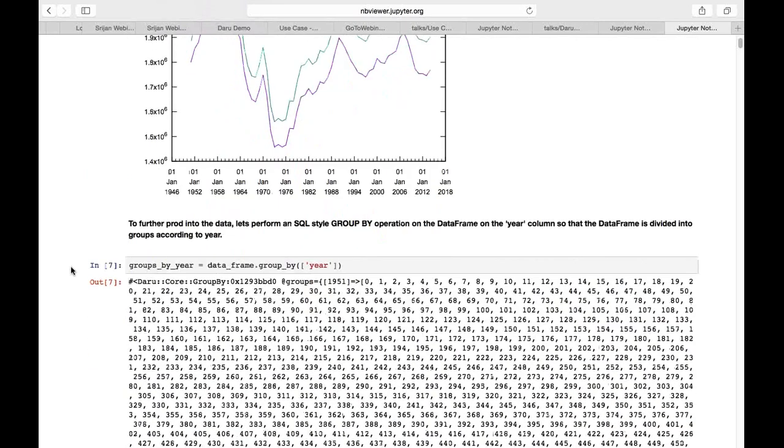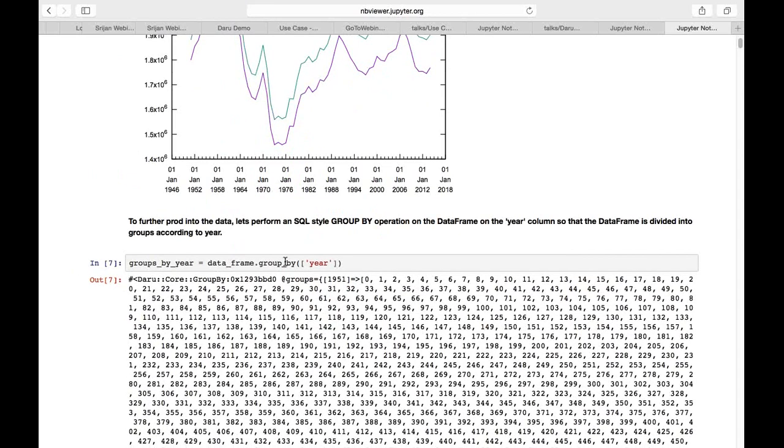This method can be used for creating SQL style group by operations on data frames. And over here, I am grouping the frame, which is divided into groups according to year.